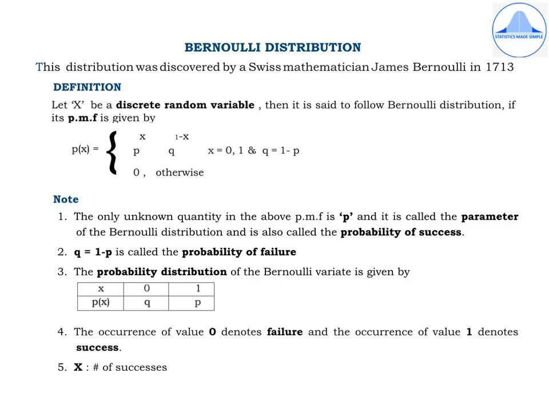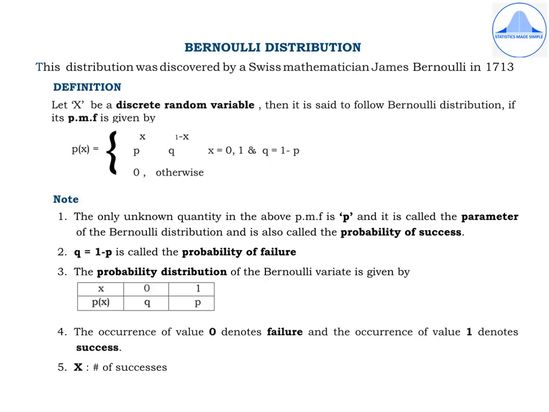The third point is we are writing the probability distribution of the Bernoulli variate. It is a table where in the first row you have X and in the second row you have P of X. Now you know that for the Bernoulli distribution, X takes only two values, 0 and 1.